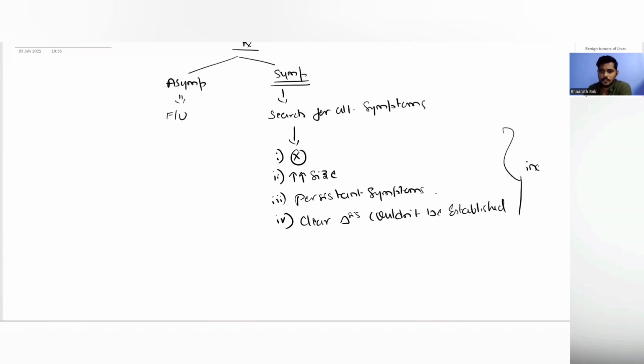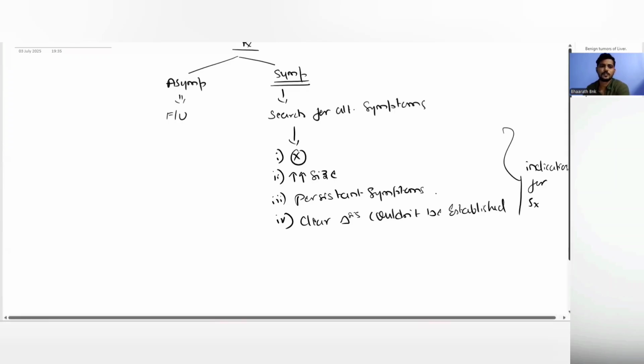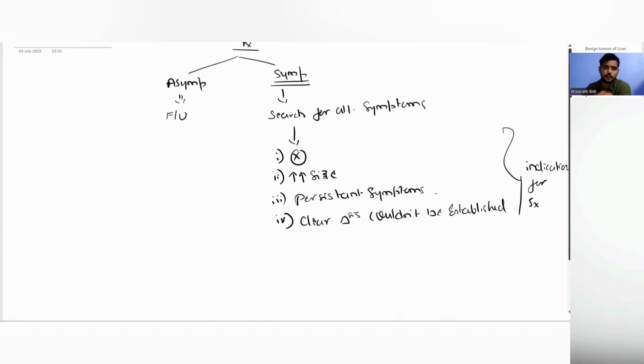So all these are indications for resection. So this is about focal nodular hyperplasia. In short, focal nodular hyperplasia is again a slow and indolent growing tumor with very little risk of rupture and no malignant potential. So whenever possible, try to manage it conservatively by regular follow-ups. But if the symptoms persist and there is no alternate explanation, or there's a suspicion of malignancy, or the size keeps on increasing on serial ultrasounds, or there are mass effects, only then you go for surgery.